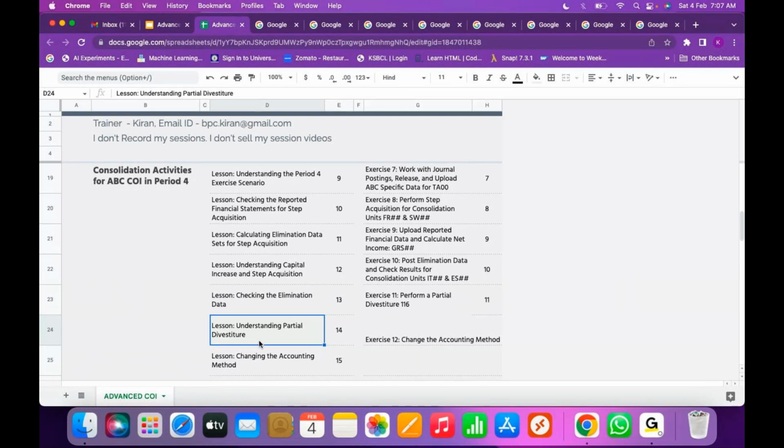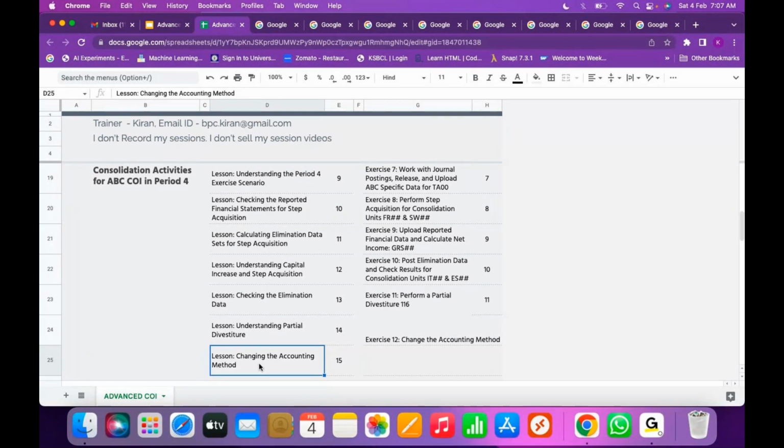We will see what entries are passed by the system, and the accounting method change. In period 3, I told you about the equity method. Poland invested in Hungary using the equity method, 30%. Now Poland decided to increase their investment to 60%.